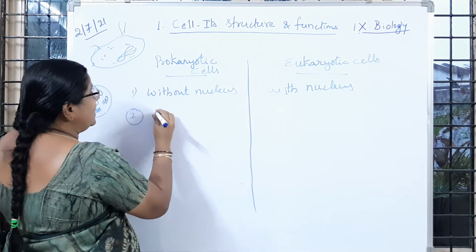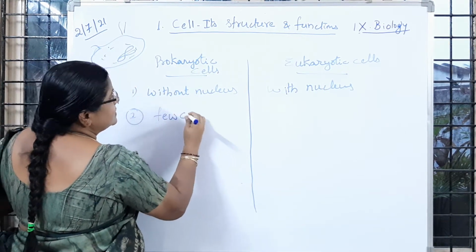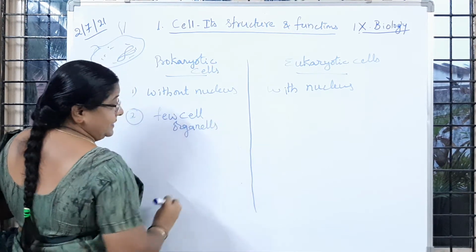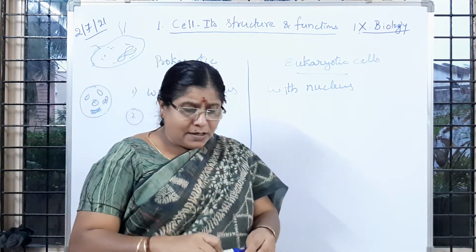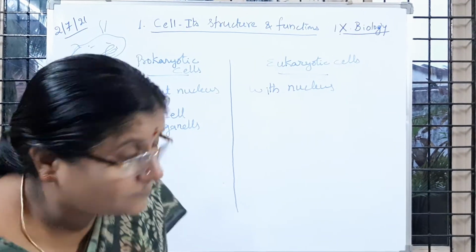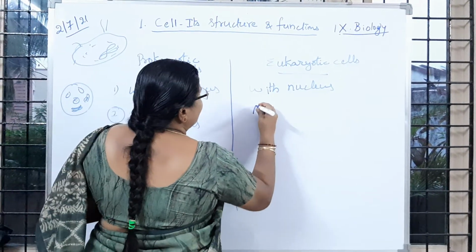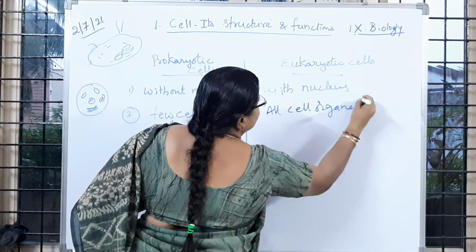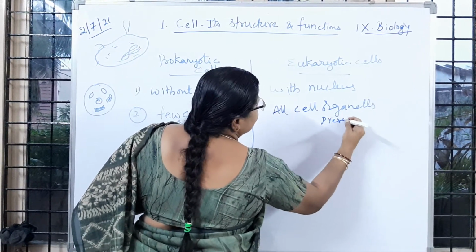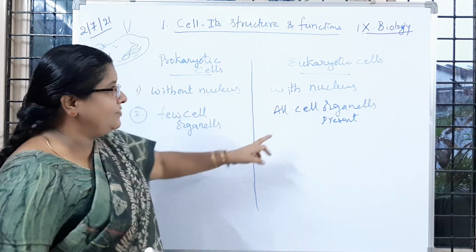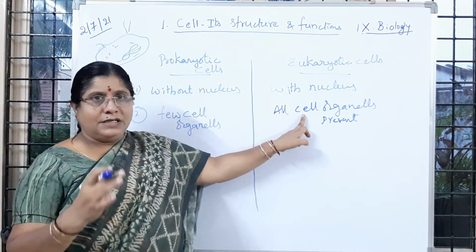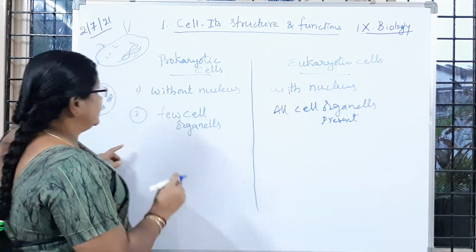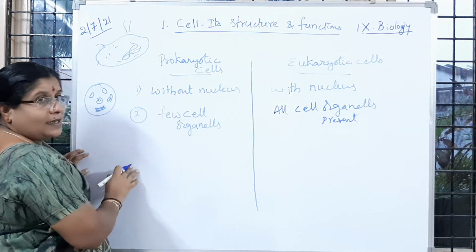So now what can we write here? Few cell organelles are present. Whereas in eukaryotic cells, all cell organelles are present. Already yesterday we listed the cell organelles. Is it not, children? So all the cell organelles are present in eukaryotic cells, whereas in a prokaryotic cell, few cell organelles are present.